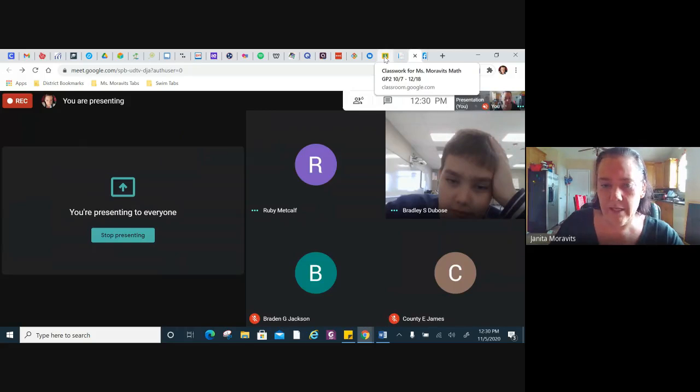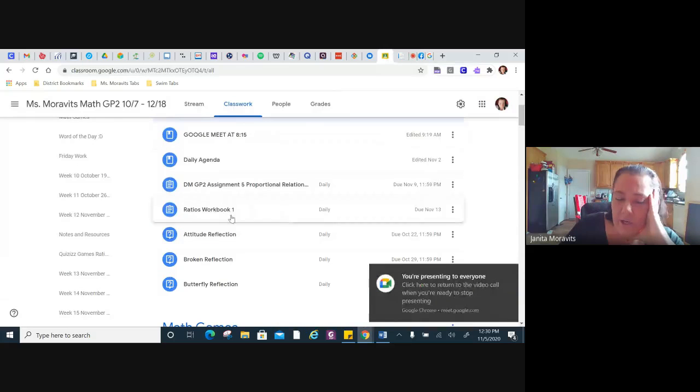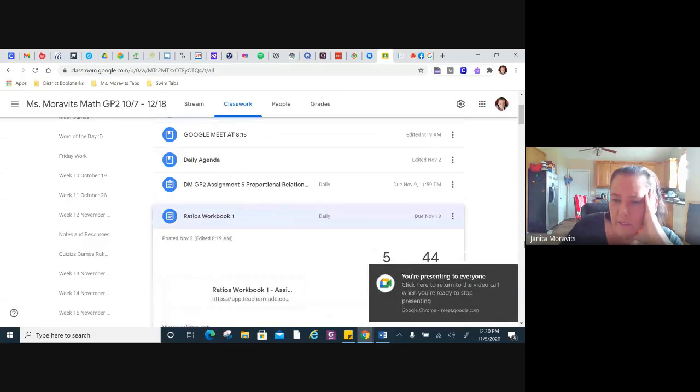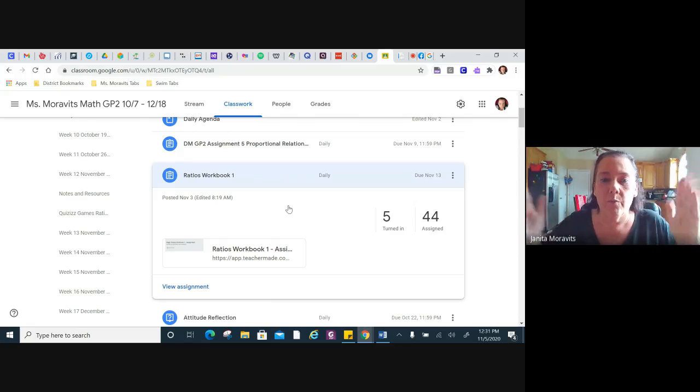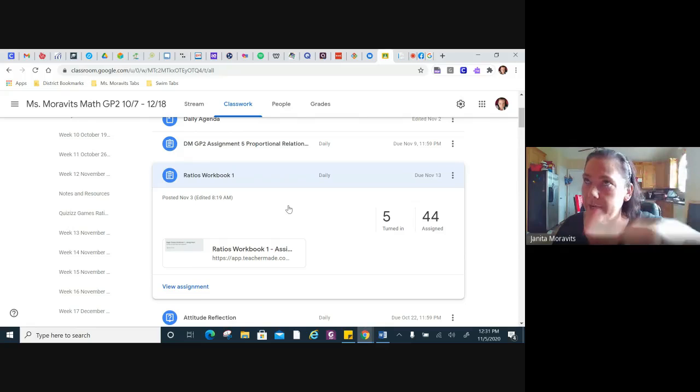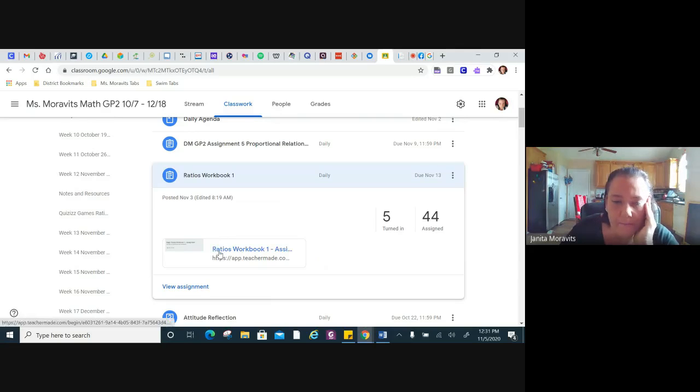So let's go back to classwork here. This ratios workbook 1 is a review of the things that we've been doing on ratios and getting into proportions. Remember, we talked about ratios being things that compare two numbers, and then proportions are when you have two ratios that are equal to each other. There's a chart over there on the wall by where Braden sits. You can take a look at that chart, and that'll help you out.